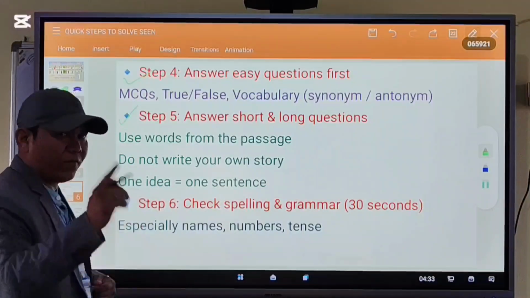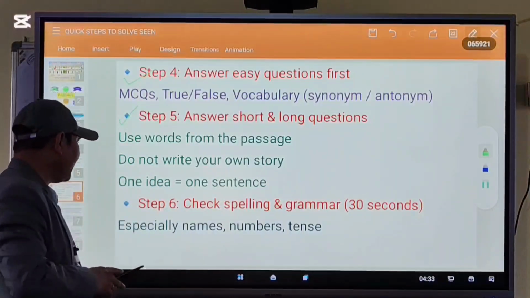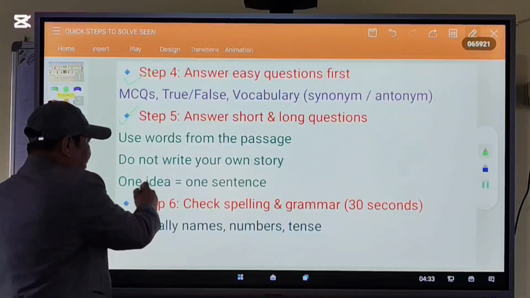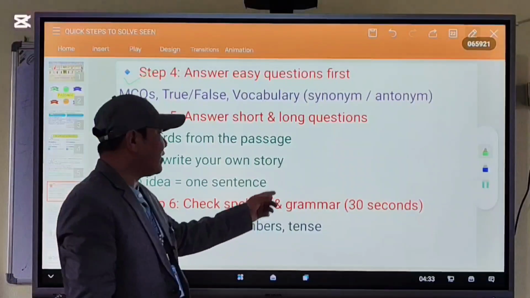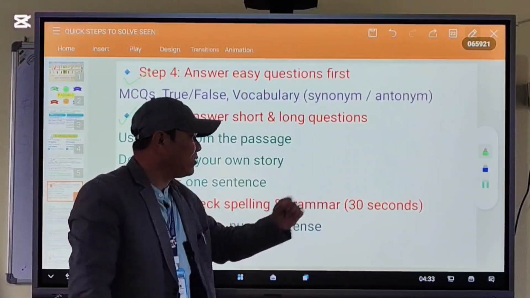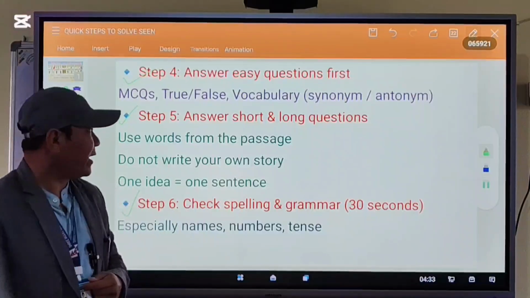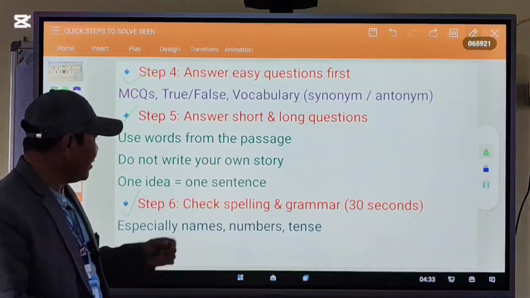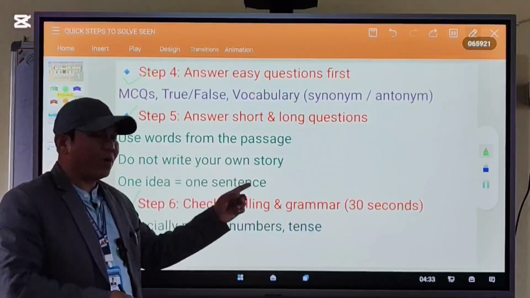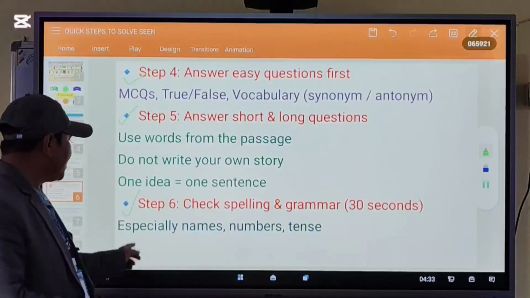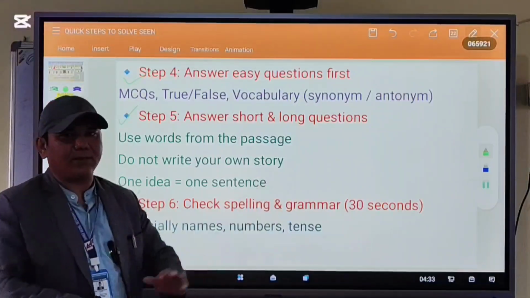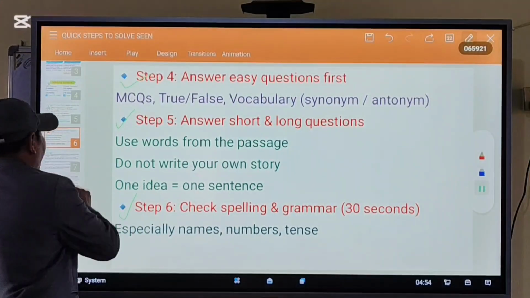Never forget step number 6: check spelling and grammar within 30 seconds, especially names, numbers, and tense. Now let's practice the steps.